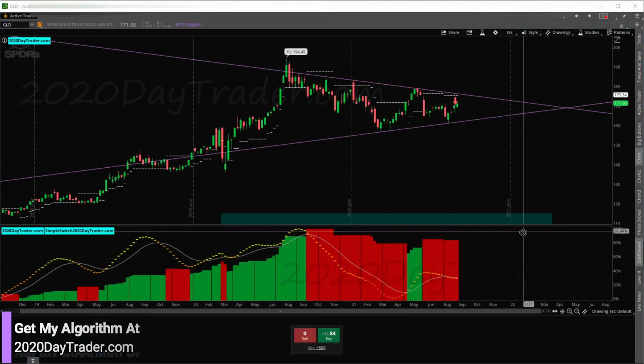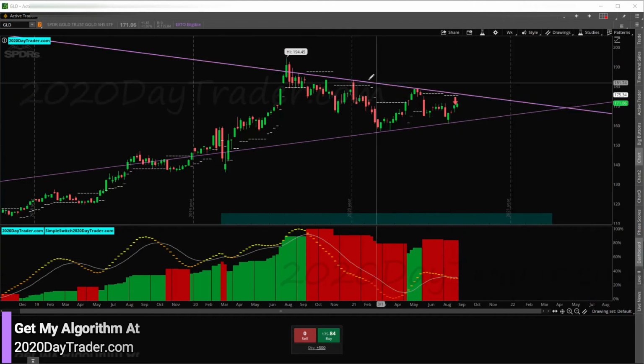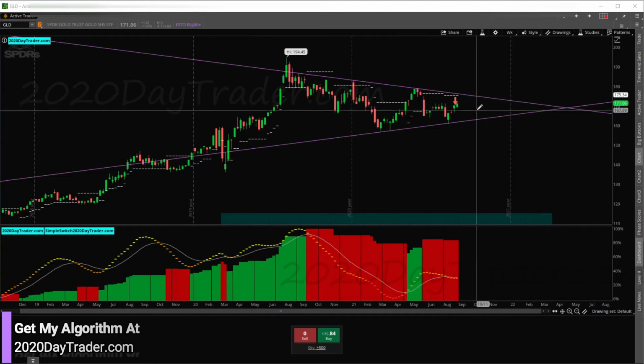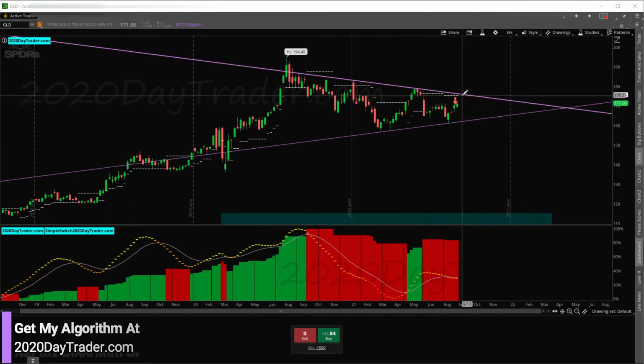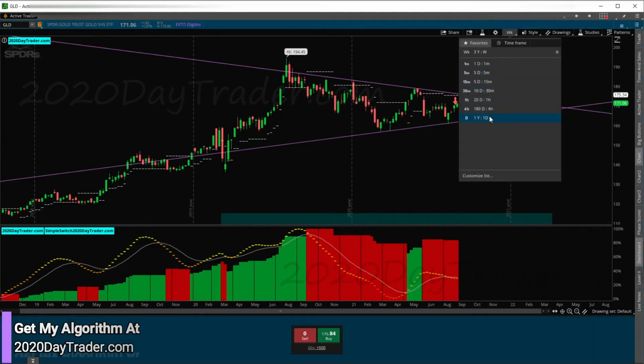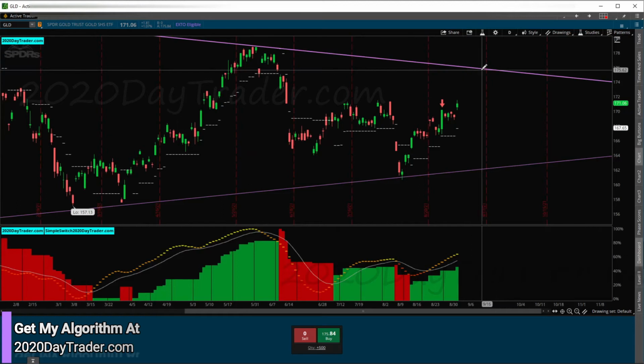Gold. What is gold doing? Gold still looks terrible. We talked about this last week, and we were saying how bad gold looks, and how I would actually be looking to short this thing, if nothing else. But it doesn't look good. I'm not trading gold. As I said last week, we are in this bit of a channel, so we could be making a run to the top of this channel. That may be a short opportunity if I wanted to trade gold, which I don't right now. But it doesn't look good long term. Short term, it still looks okay because we do have a potential run to the top of the channel.